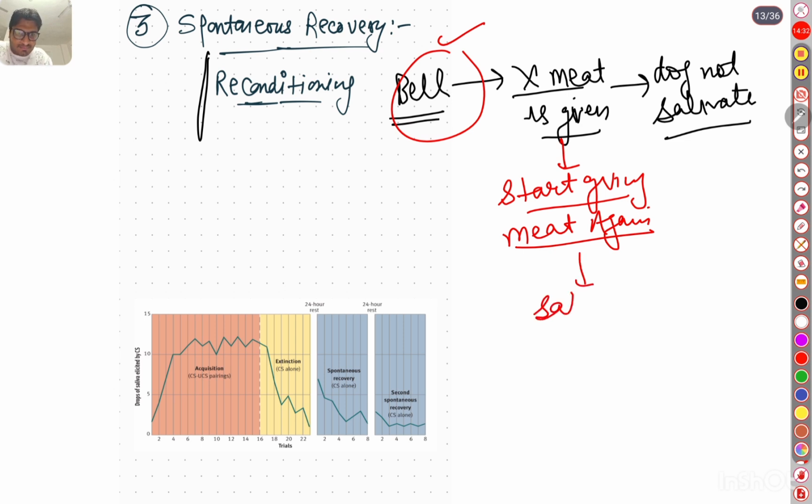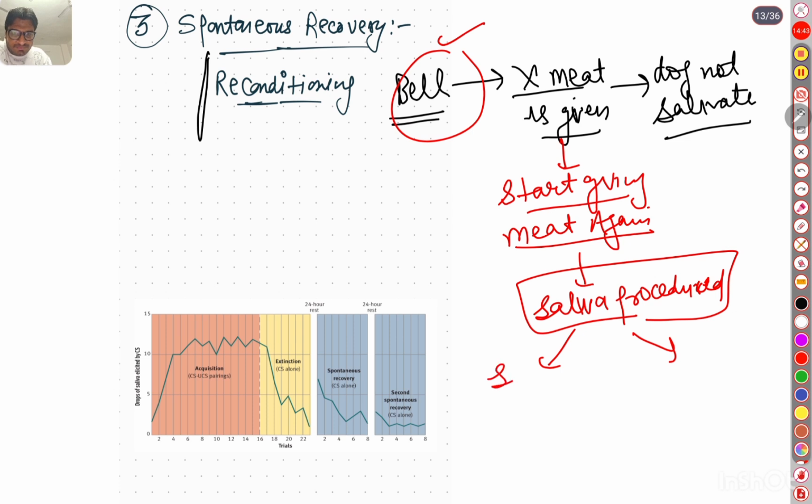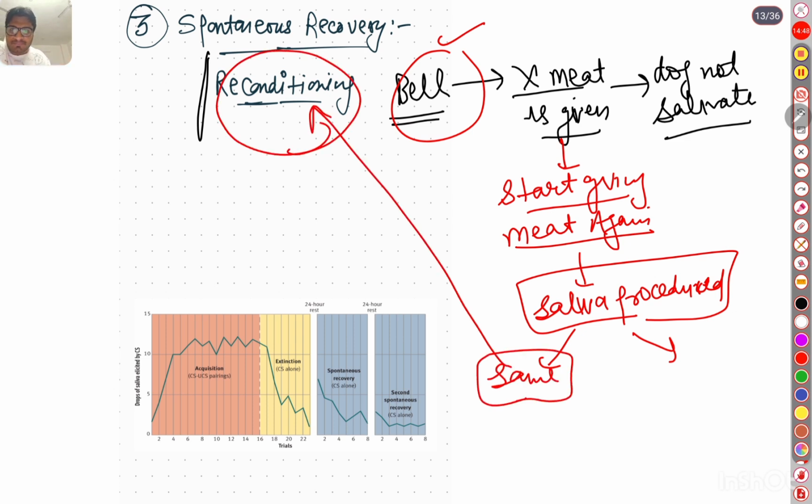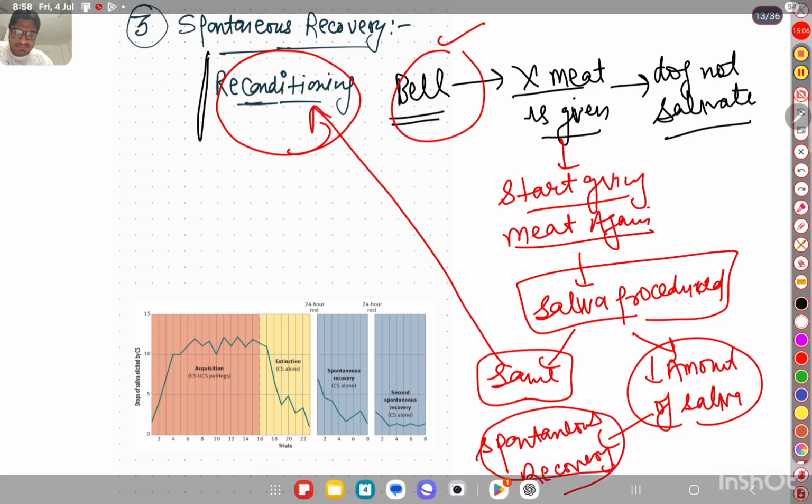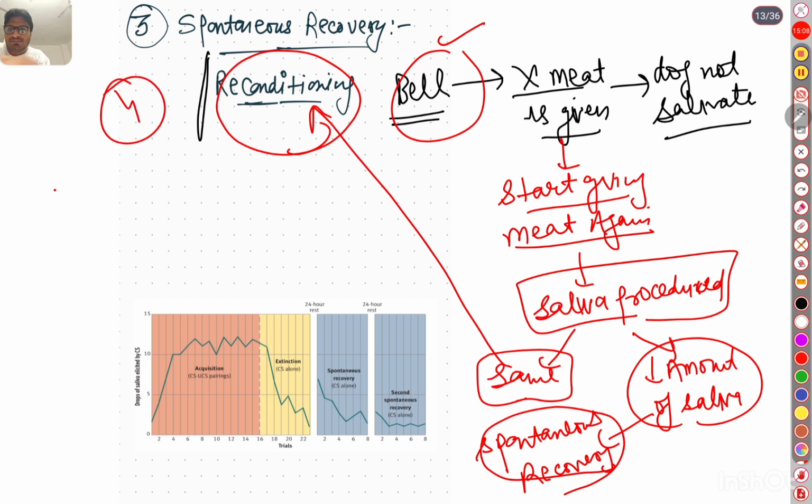if the amount of saliva produced will be the same, then it is known as reconditioning. Okay, and if there is a decrease in the amount of saliva, this is known as spontaneous recovery. The fourth is reconditioning.